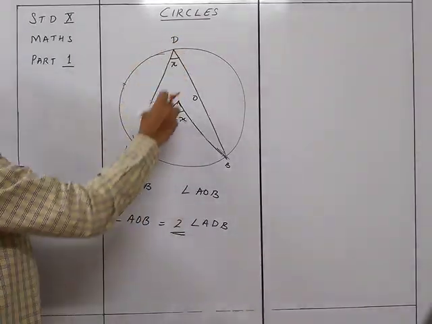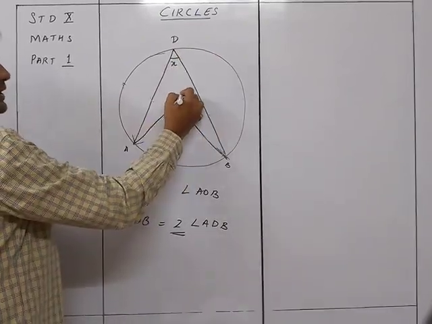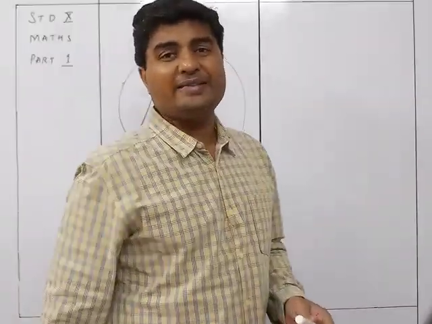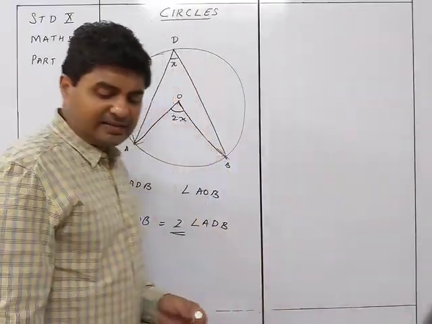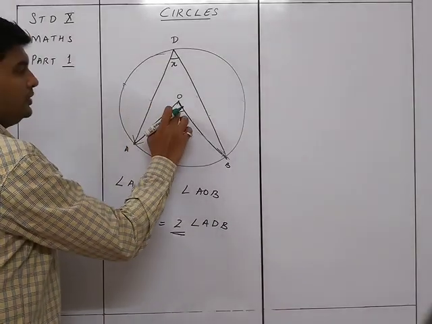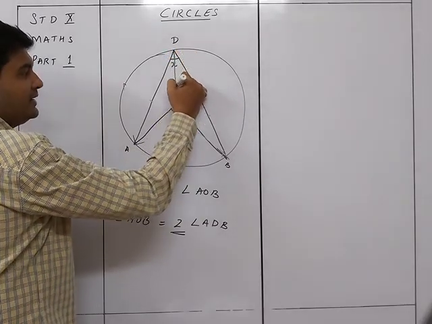So that is why angle ADB is half of angle AOB, or angle AOB is twice angle ADB. Now let's see the proof of this particular thing. How do we prove that this is going to take place? For this, we have a very simple thing. We are just going to draw one line like this.